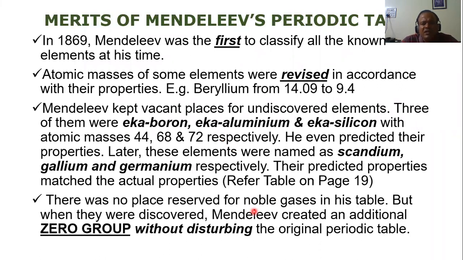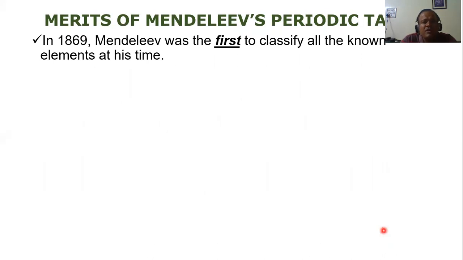There was no place reserved for noble gases in this table, but when the noble gases were discovered, during the time of Newlands, roughly 1894, Mendeleev created an additional zero group without disturbing the original periodic table. So when the noble gases were discovered, his table did not flop, like Newlands' table, which was completely ruined. But here, if you see,